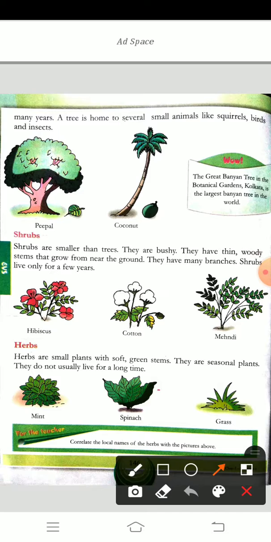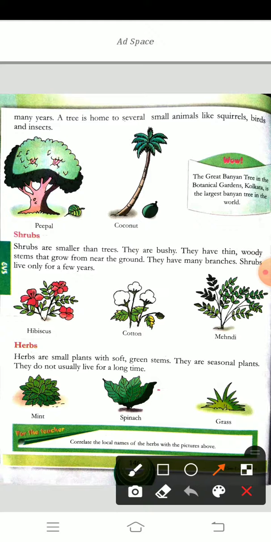Many animals live on the trees, even monkeys, small ants, squirrels, snakes, birds, even frogs and mice. Many animals live on the trees. So the tree is a home for a few animals, right? So that's why it's very useful to us.